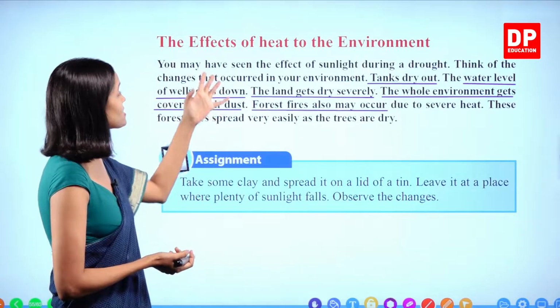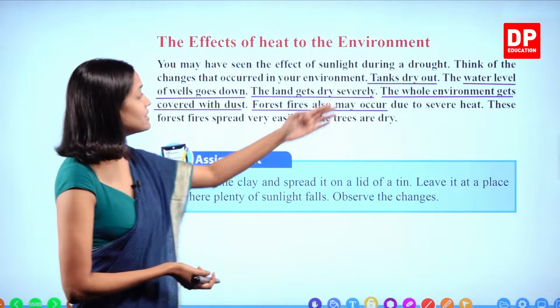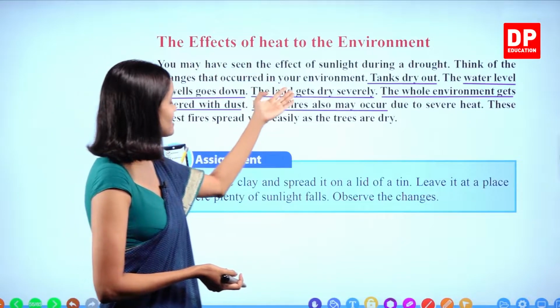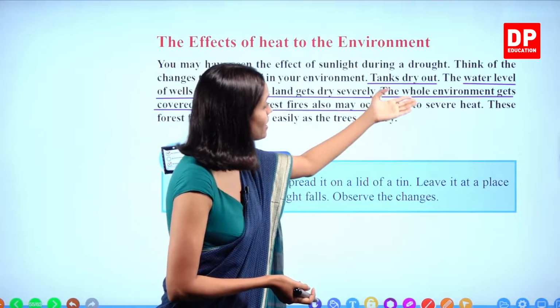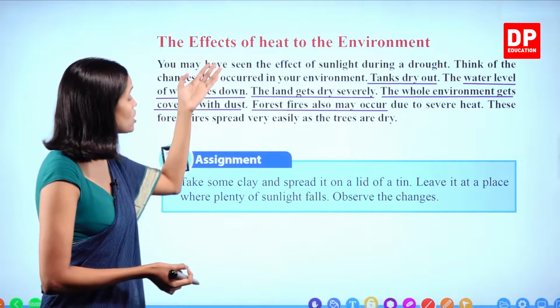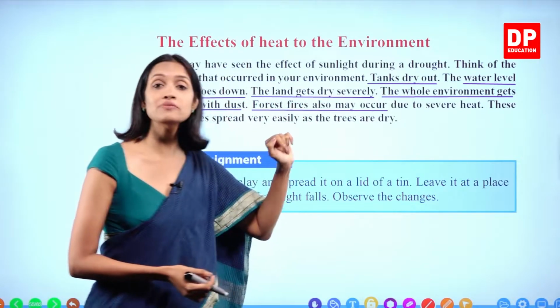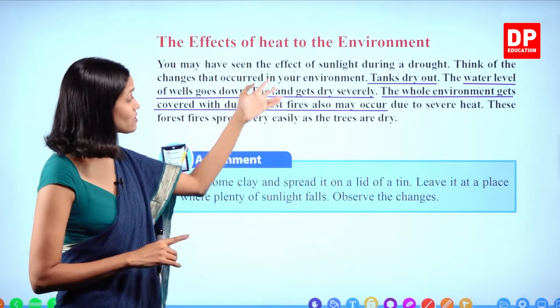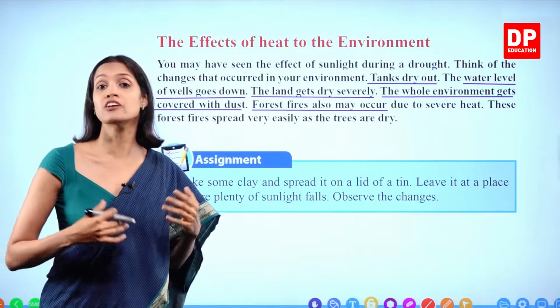Okay, so what are the changes that occur in the environment? Tanks dry out, the water levels of wells go down, the land gets dry severely, the whole environment gets covered with dust. Forest fires also may occur. What are the other changes? Plants die, animals die. Okay, those are the changes that take place during drought seasons.